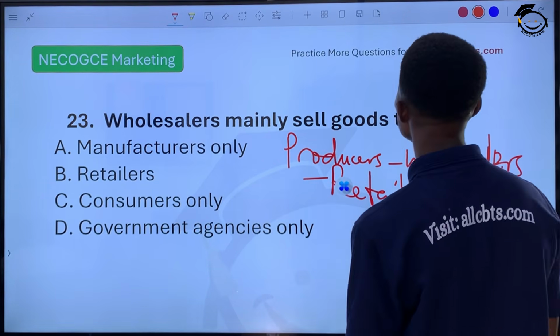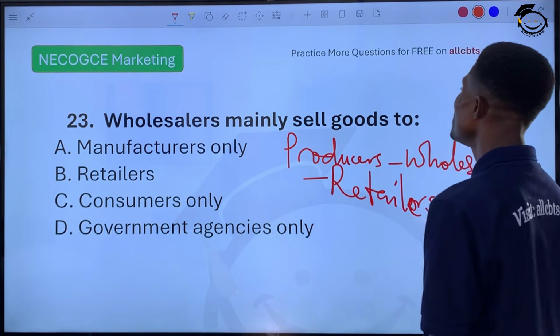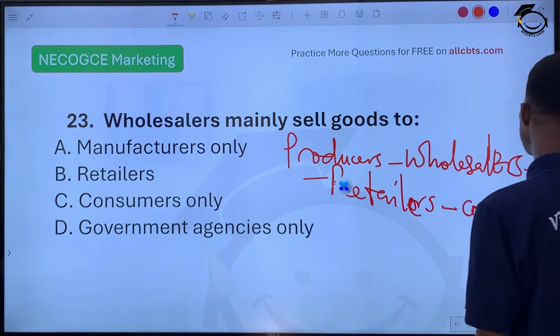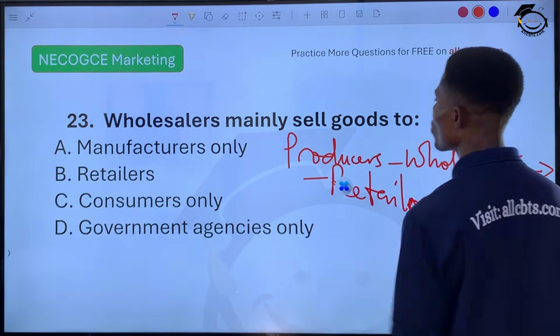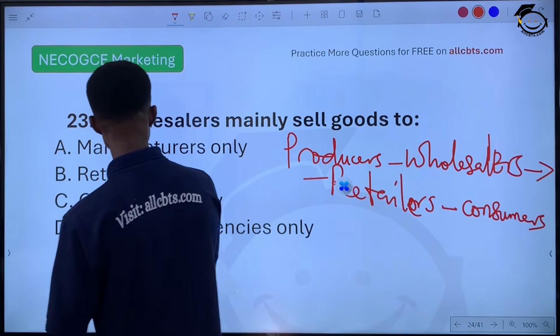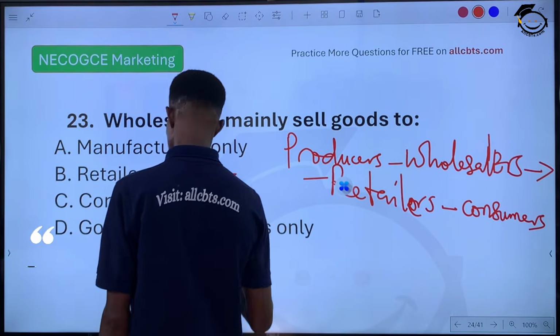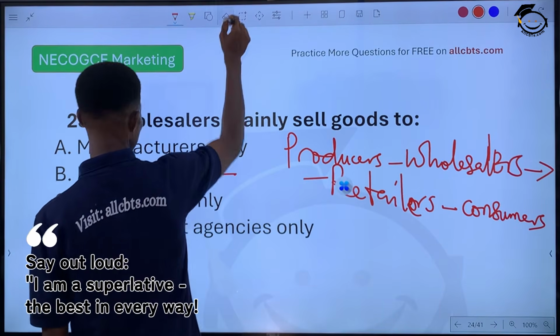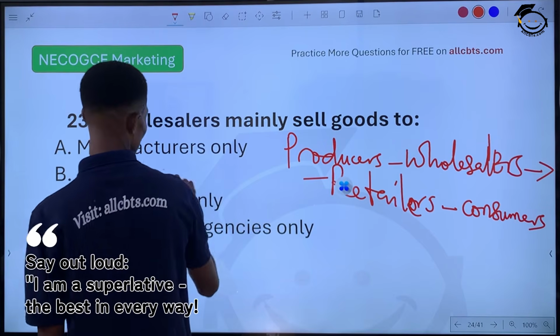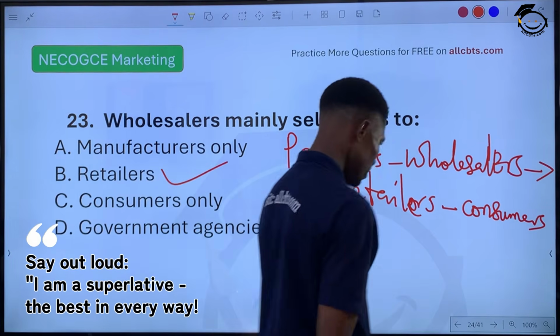So wholesalers are mainly what? They mainly do what? They mainly sell goods to who? To retailers. Look at it. You see that? They buy in large quantity from manufacturers and sell in small quantity to retailers who now sell finally to what? The final consumer. So the answer is what? They sell goods to retailers.